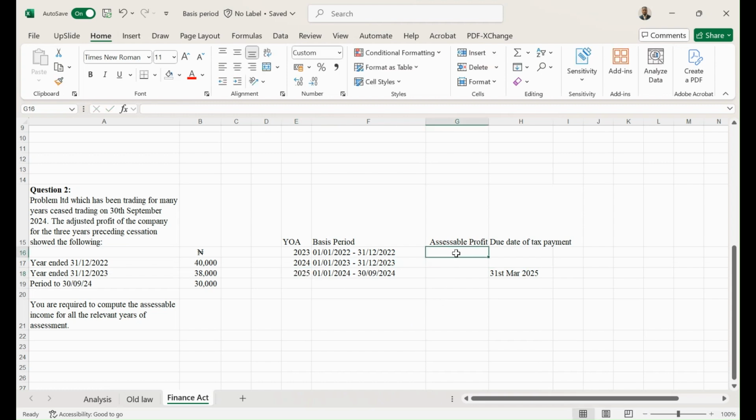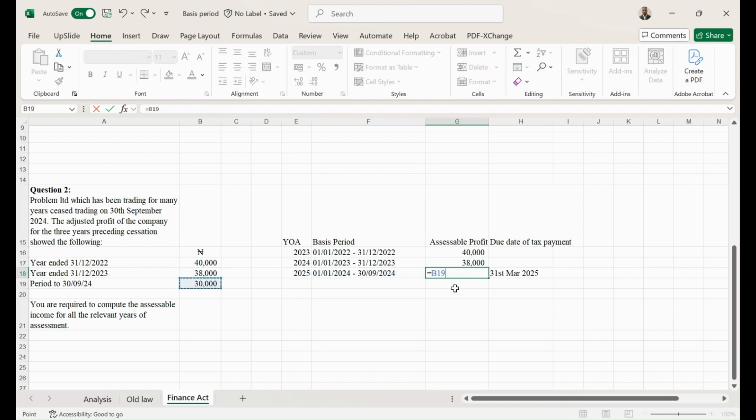And then what will now be the assessable profit? The assessable profit is going to be exactly this 40,000 because they have the same basis period. The next one is going to be 38,000, and lastly 30,000.